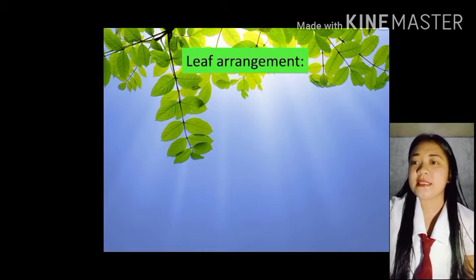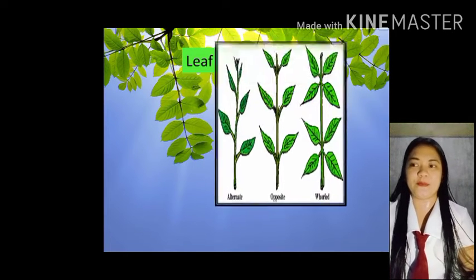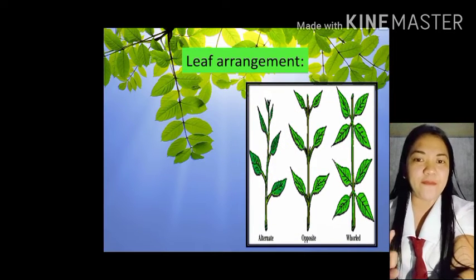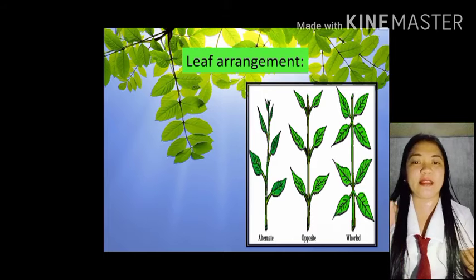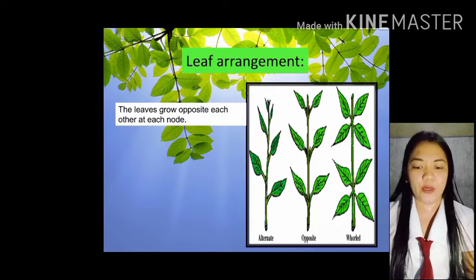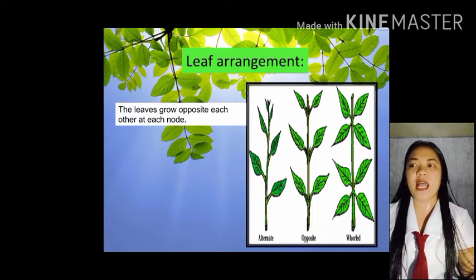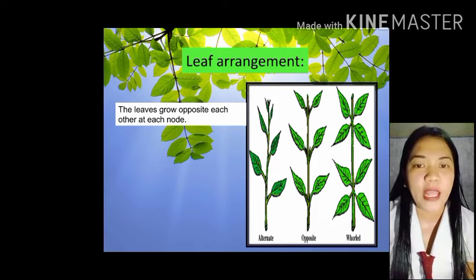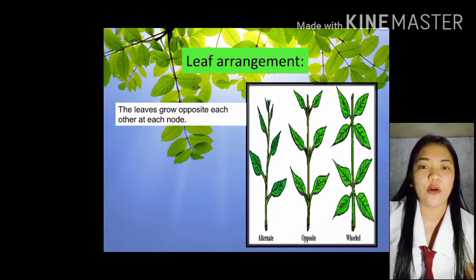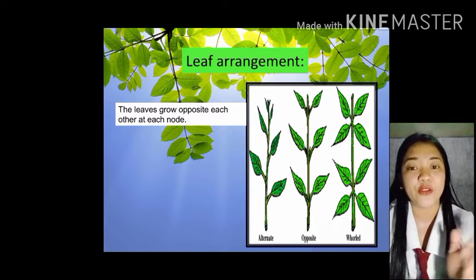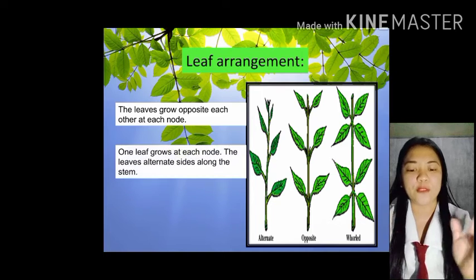Next po is the leaf arrangements. There are three types of leaf arrangement: the alternate, opposite, and the whorled. The leaves grow opposite each other at each node. Dito po kay alternate, yung kanyang dahon is opposite na po pagkatubo niya, opposite po siya.